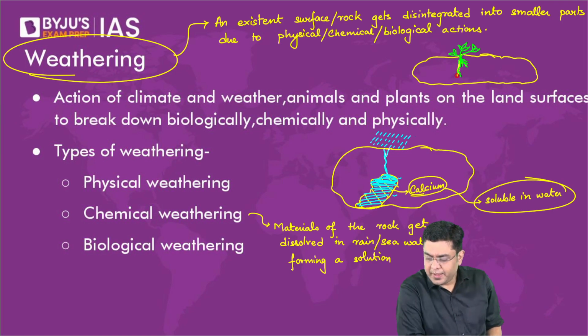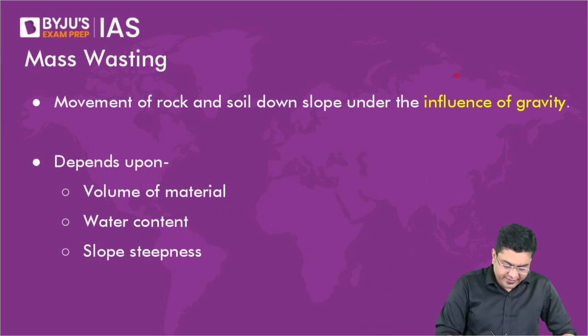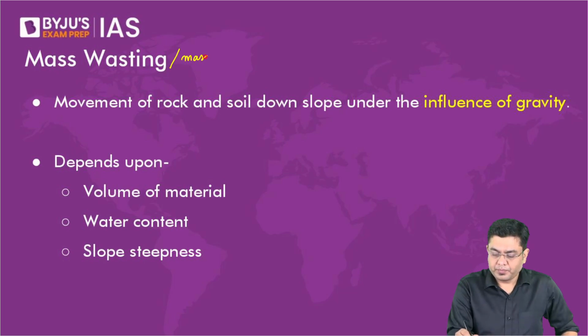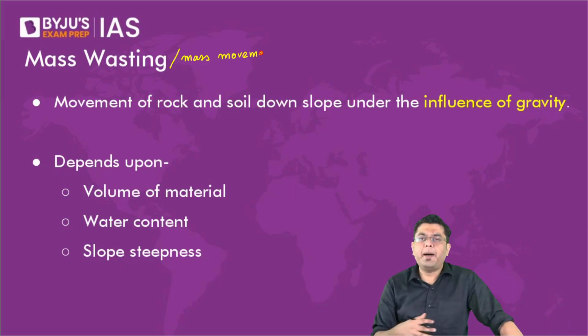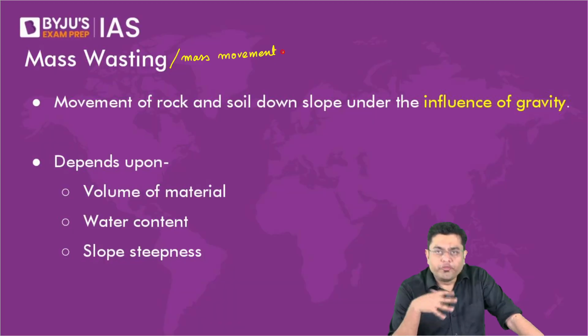Right? Now, after this, we move ahead to the portion of mass wasting, which is also referred to as mass movement, where you have a bulk movement, or movement in large quantums of materials. They start moving in large quantities.